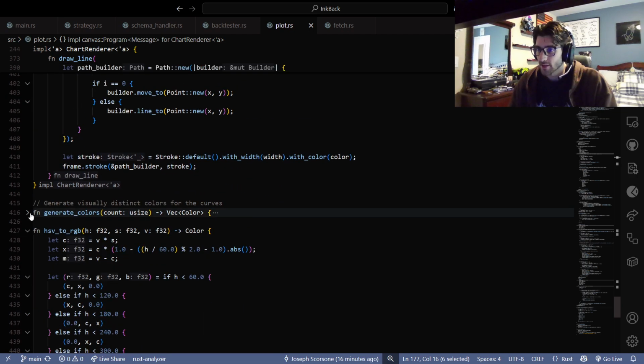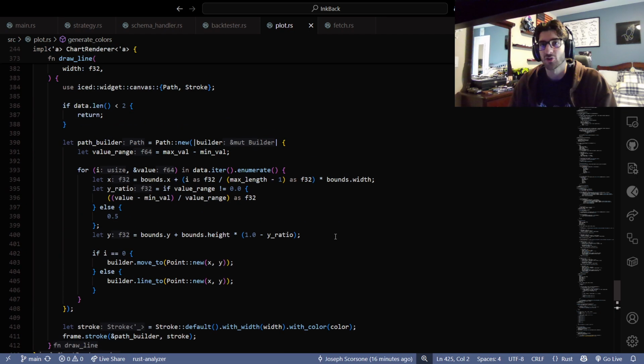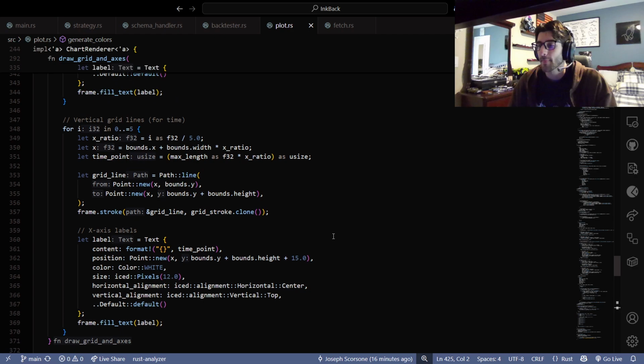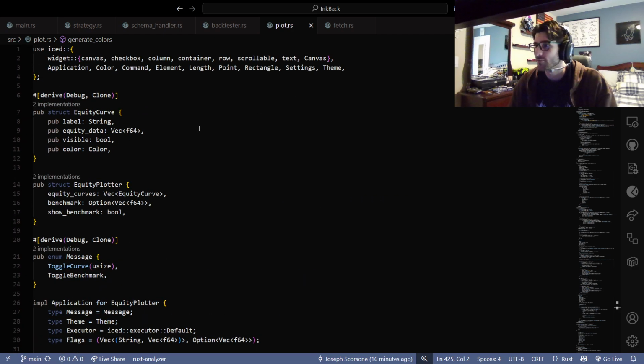We make it so the colors will go rainbow if there are too many backtests. But yeah, we're making a nice canvas, drawing the lines and stuff around it, making it visually pleasing, and then drawing each equity curve line to it, right?